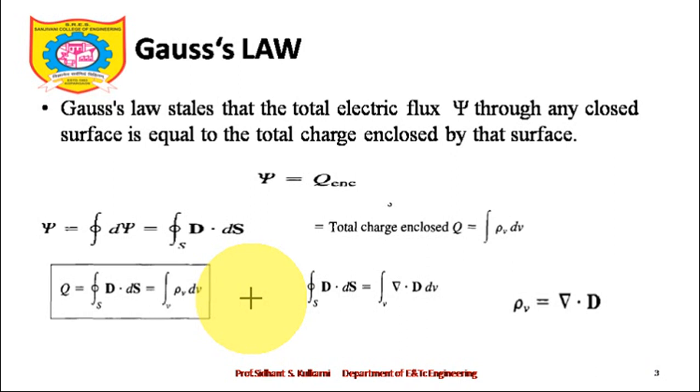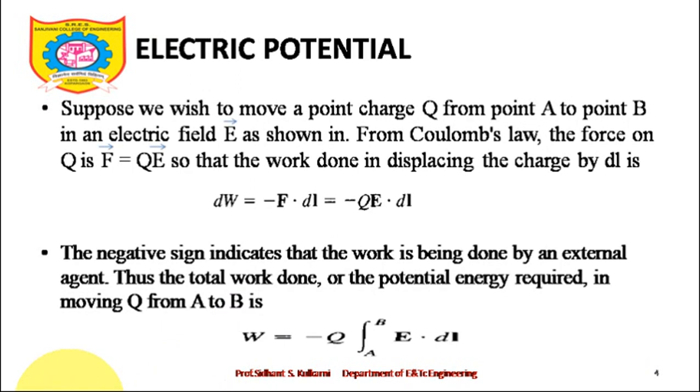Gauss law is applicable for point charge, line charge and surface charge, and how the closed surfaces are different in all these three cases. How these three different coordinate systems play an important role in deciding what should be the shape of the closed surface, that we'll discuss in those PDFs and in the tutorial session, if time permits. Right now this is what I want to tell you about Gauss law, and in the next lecture we'll talk about electric potential, what potential is and how this potential plays an important role, and what is the relationship between E bar and V, that we will talk about.